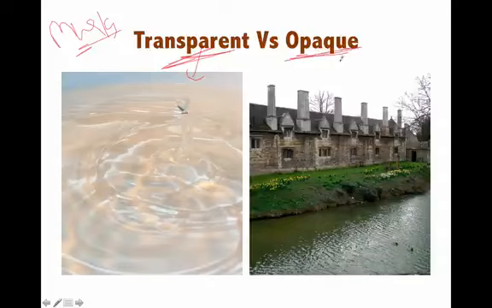And opaque means something through which light does not pass. Look at the water in this lake. It is again murky or not clear, and it is opaque. You can't see the bottom of this lake. It is very dirty or murky or opaque.